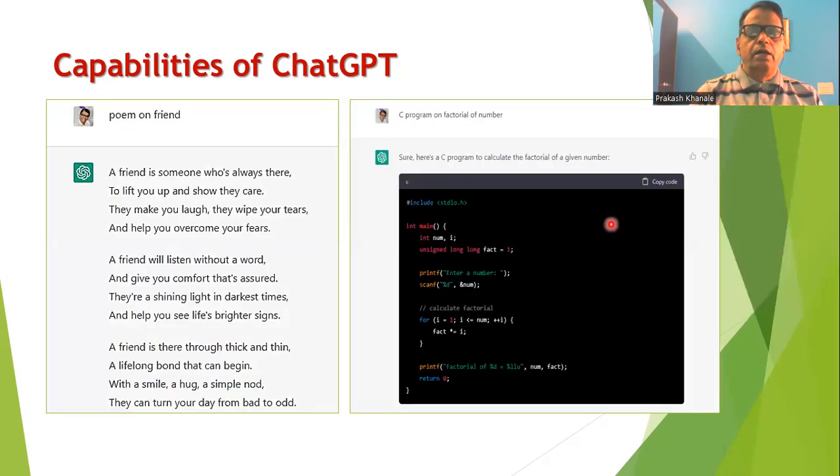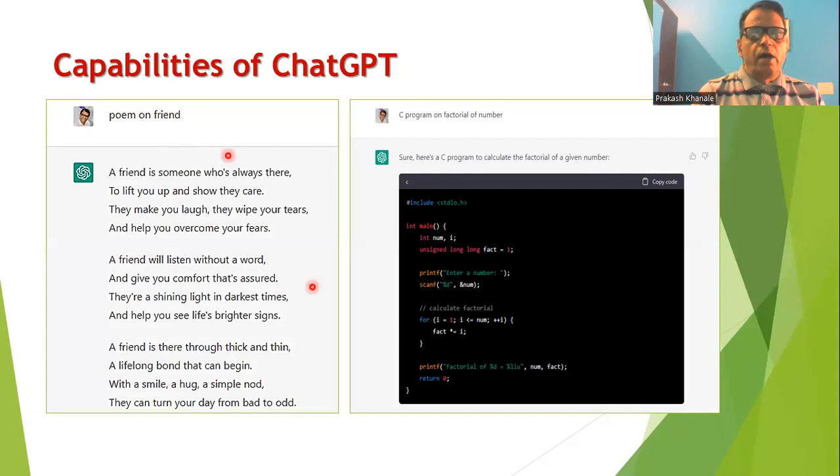This is another request. I asked it, give me a poem on the friend, and a very good poem was generated by ChatGPT. A friend is someone who is always there to lift you up and show their care. They make you laugh, they wipe your tears, and help you overcome your fears.